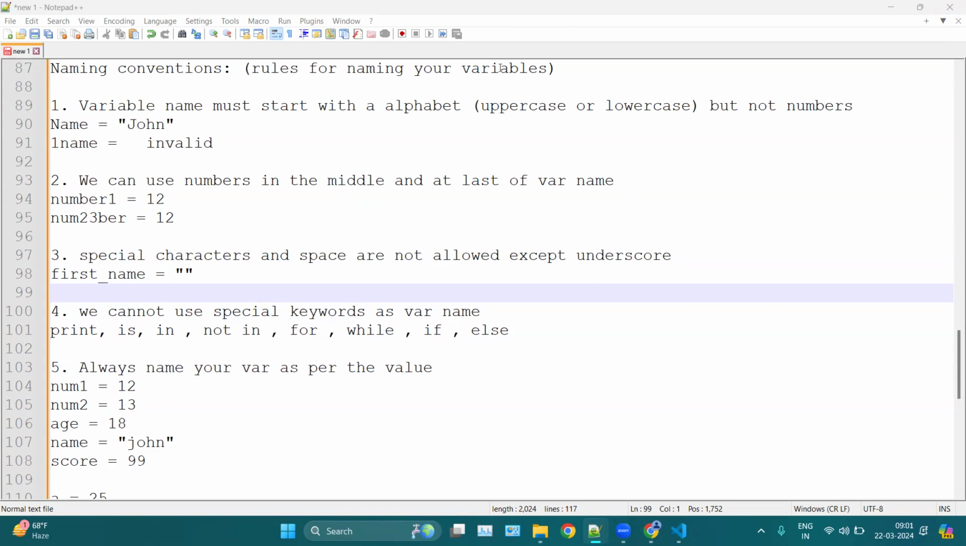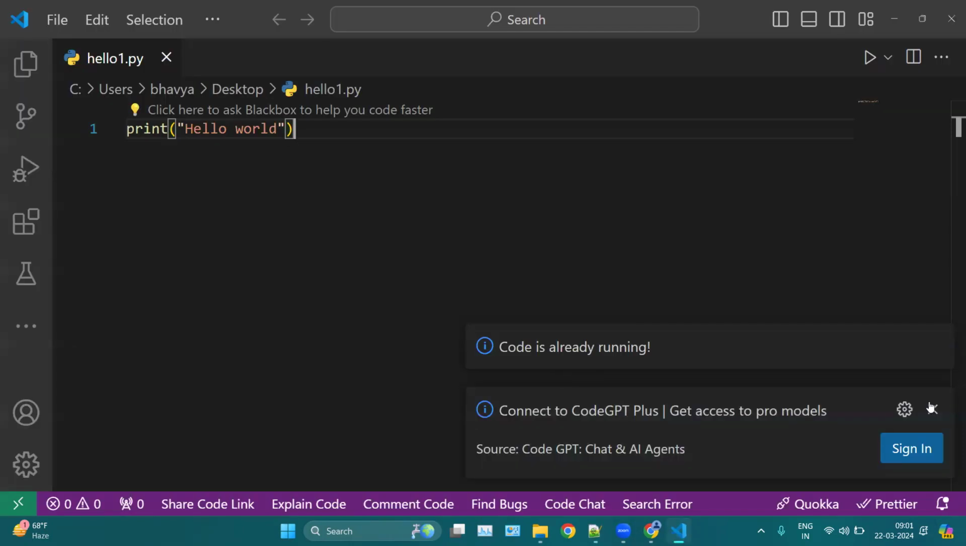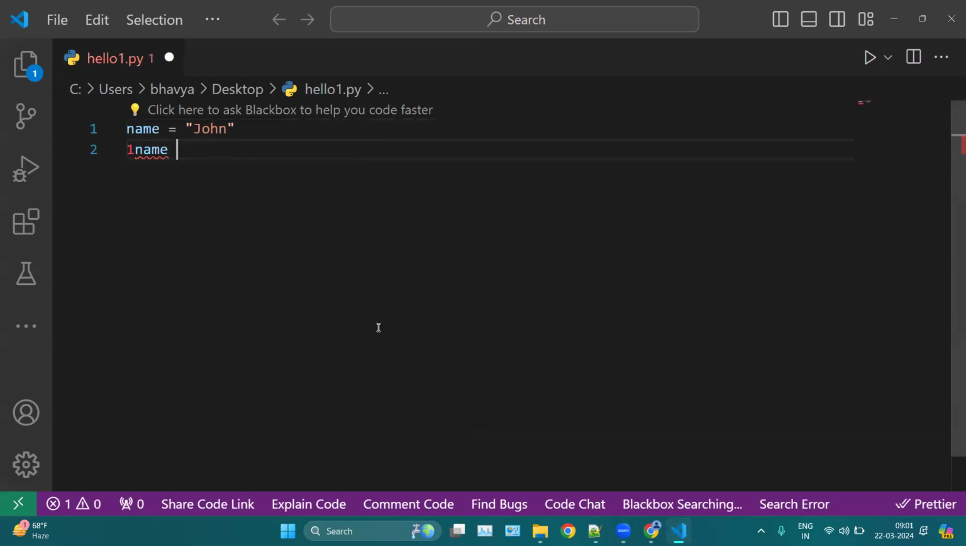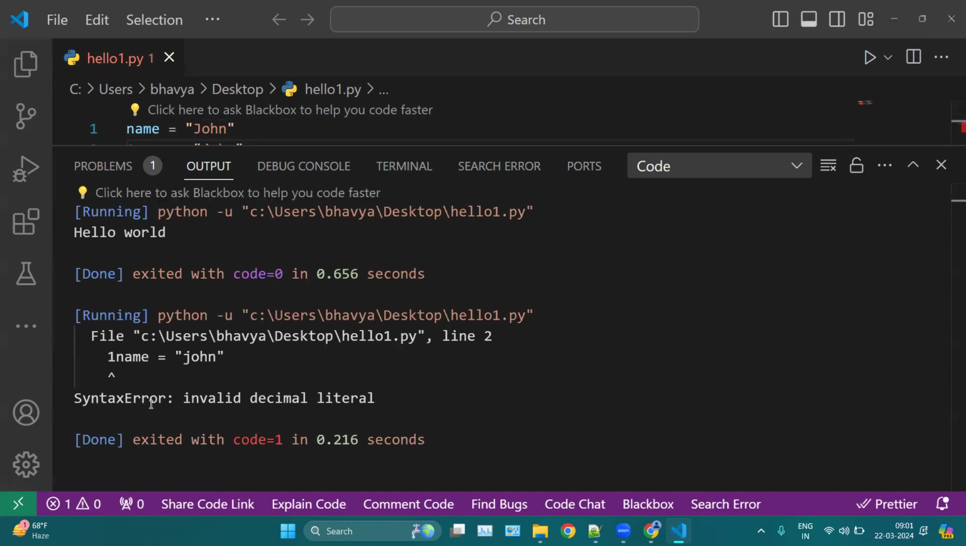So these are the naming conventions in Python. Now let's see some examples. Let's say I have this variable name equal John. This one is a valid variable name. If I use here, let's say 1name, now you can see this is invalid. You can see a red line under this variable, which means this is an invalid variable name. If I run this code, you will notice a syntax error, invalid decimal literal.